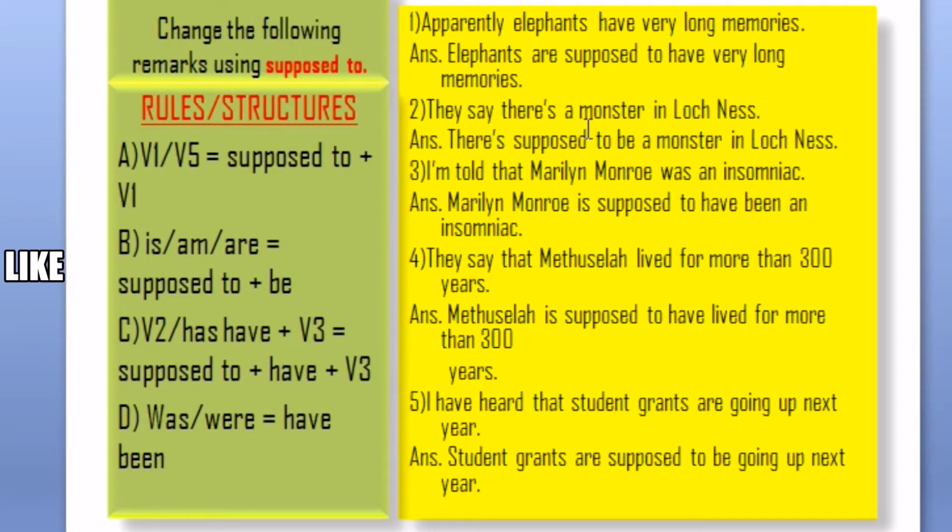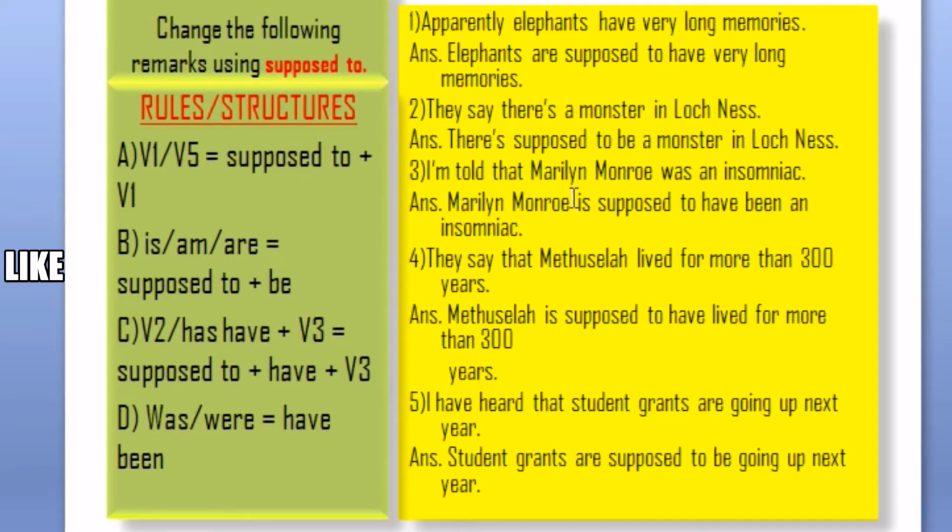Number 2, they say there is a monster in Loch Ness. There is, am, are is equal to be. That is why there is supposed to be a monster in Loch Ness. They say there is a monster in Loch Ness. You need to write there is supposed to be. Supposed to, compulsory, be, a monster in Loch Ness.